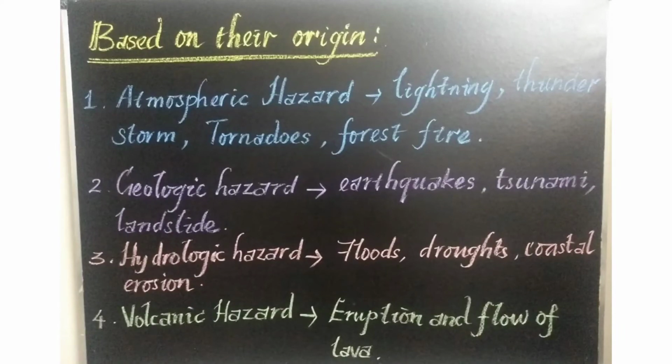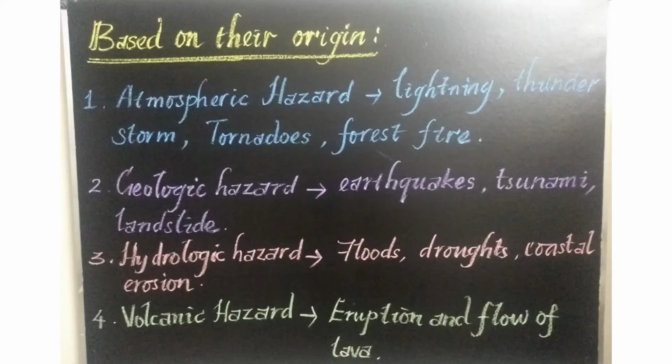And the third one is the hydrologic hazard. That is due to the excess of water or the less availability of water. It may result in flood. Flood means over water. During heavy rainy season, water overflows on both sides of the river banks. That leads to flood. And drought. Drought is the opposite of flood, where there is a shortage of water, less water availability. And coastal erosion. Sometimes when the wave action is more, it erodes some important roads or buildings along the coast. That is called coastal erosion. These are all related to water hazard. That's why hydrology, that means water, hydrological hazard.